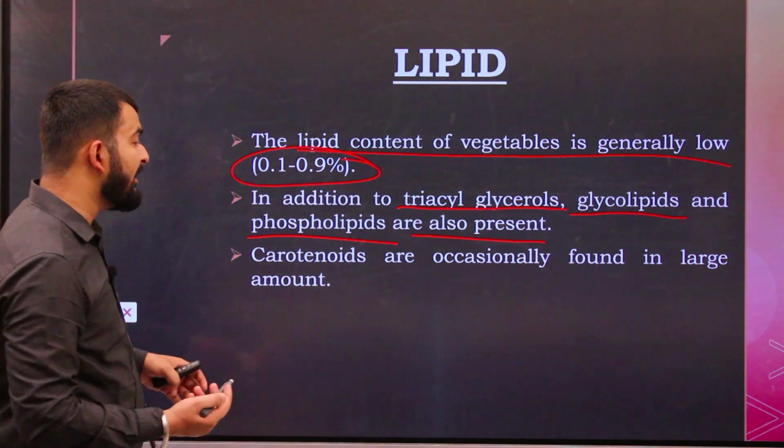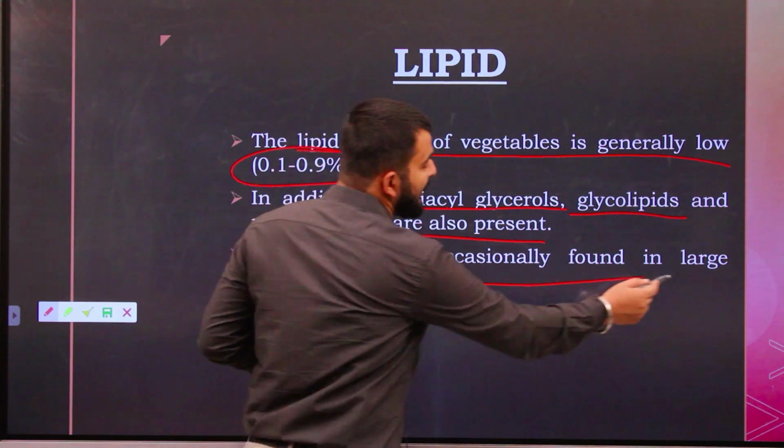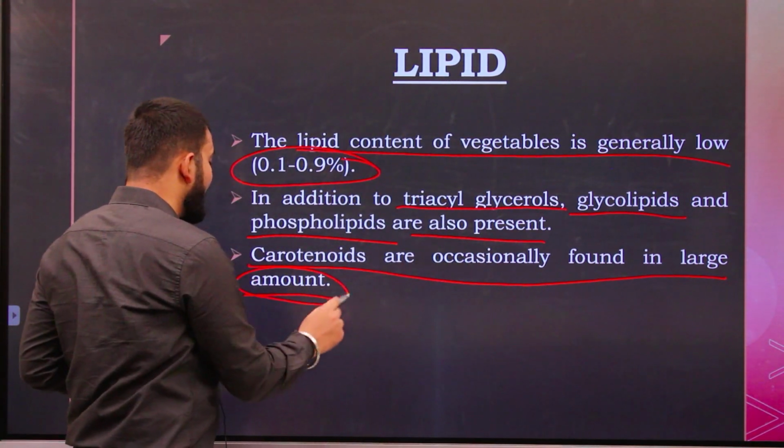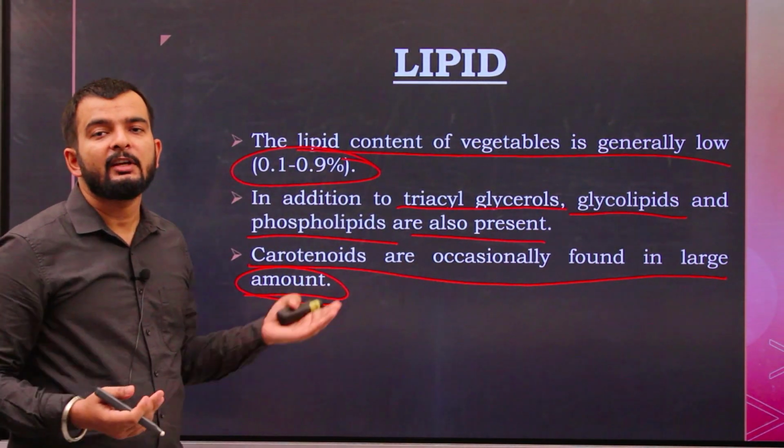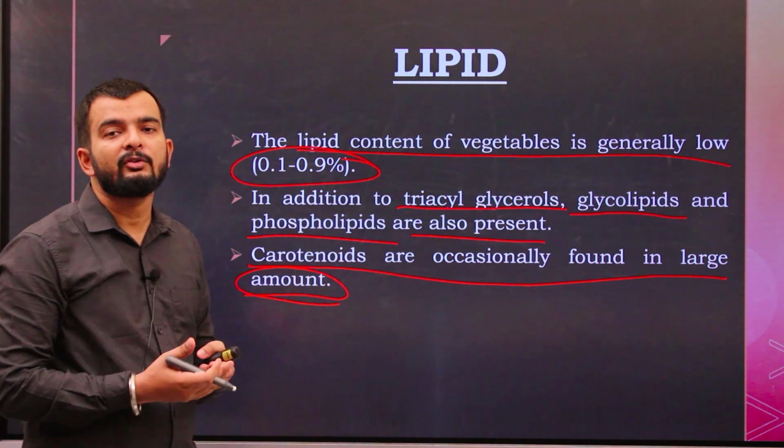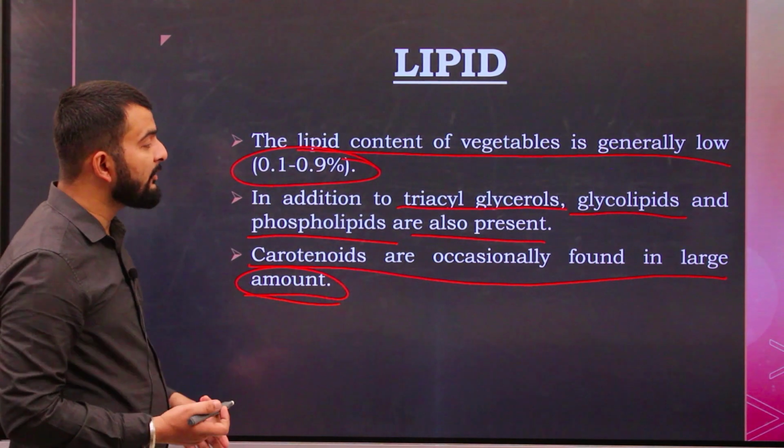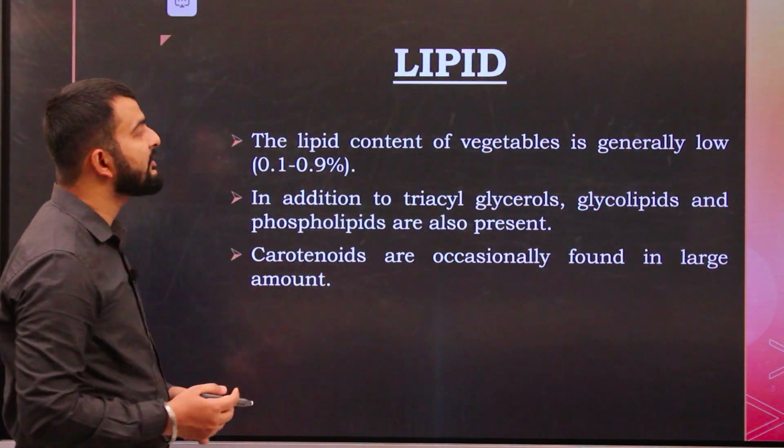Now, carotenoids are occasionally found in large amounts. Carotenoids give the pigment, or the color, to the vegetable. So they are found in a larger amount in case of vegetables.